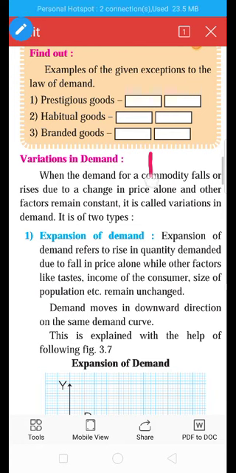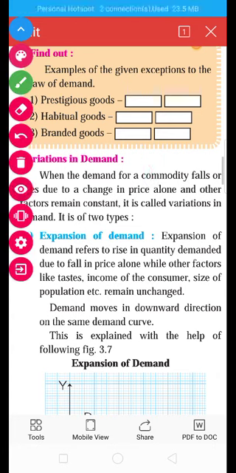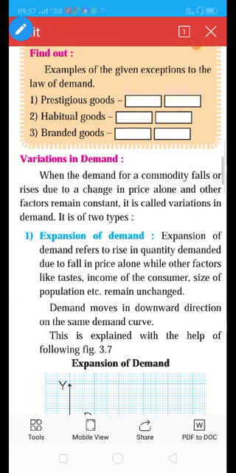The task is to give examples of the given exceptions to the law of demand. So if you have gone through the different exceptions to the law of demand, you can easily write the answers to these 3 questions with different examples.